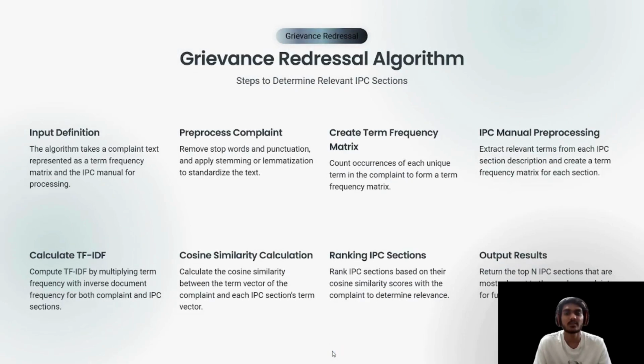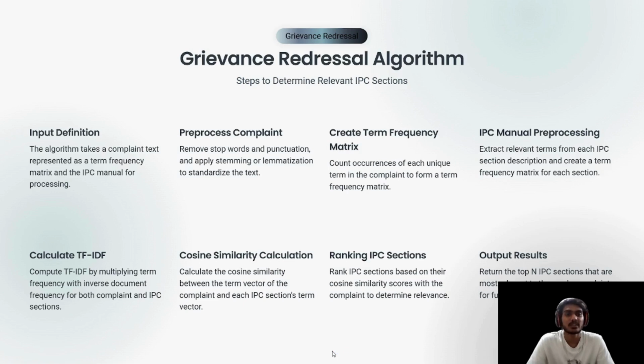Grievance redressal algorithm: steps to determine relevant IPC sections. Input definition: the algorithm takes a complaint text, represented as term frequency matrices, and the IPC manual for processing. Pre-process complaints: remove stop words and punctuation and apply stemming or lemmatization. Create term frequency matrices: count the occurrence of each unique term in the complaint to form a term frequency matrix.